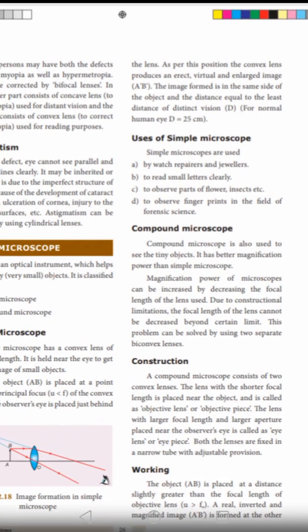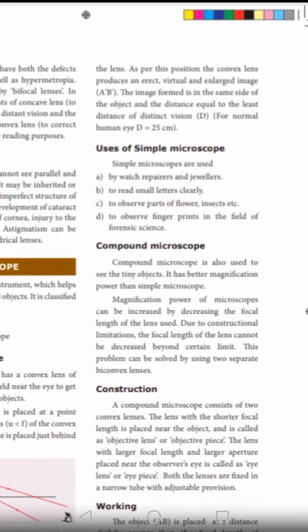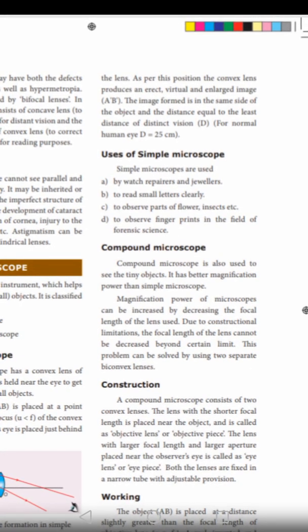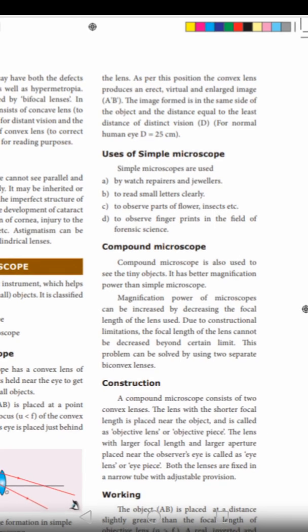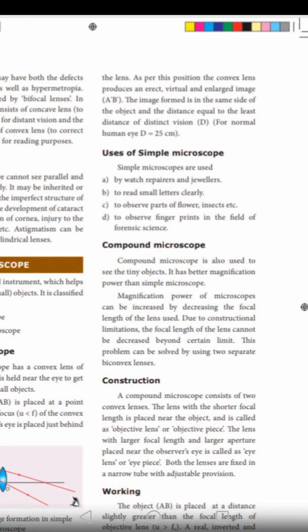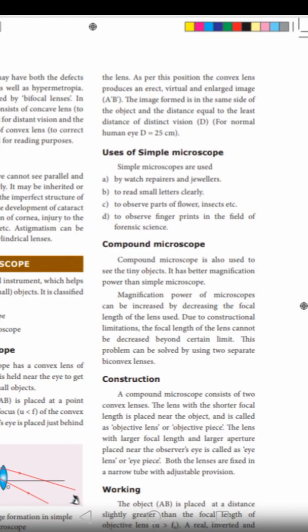The image formed is on the same side as the object, at a distance equal to the least distance of distinct vision, D, which is 25 centimeters for a normal human eye.